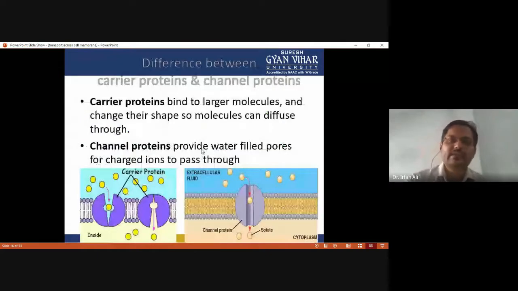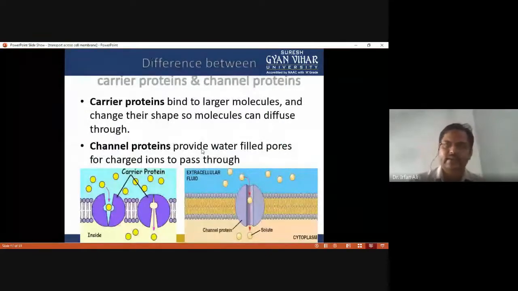And what is the difference between the carrier protein and channel protein? The carrier protein binds to a larger molecule and changes its shape, so the molecule can diffuse through it. So this is called a carrier protein. While a channel protein provides water-filled pores for charged ions to pass through. So this is called a channel protein. Both are different structures: this is a carrier protein, and one is a channel protein.